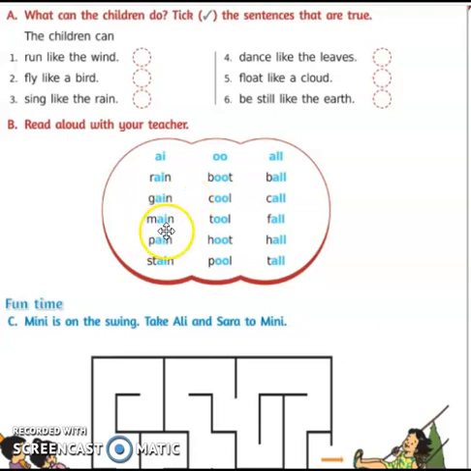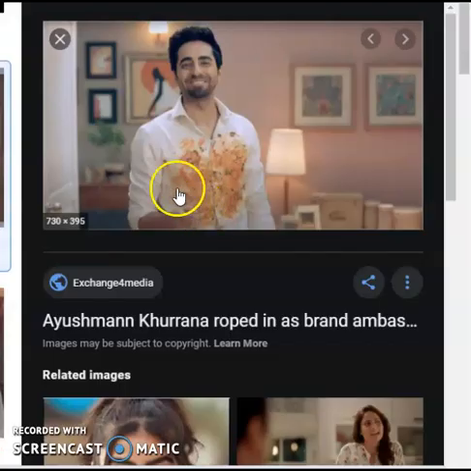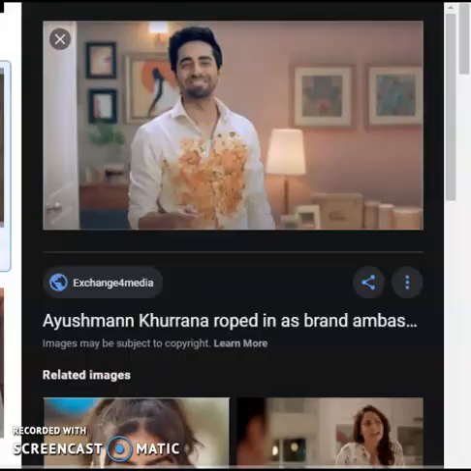Next, M-A-I-N, main, which is important, main door, main key, something like that. Next, P-A-I-N, pain. S-T-A-I-N, stain. So this is a stain.